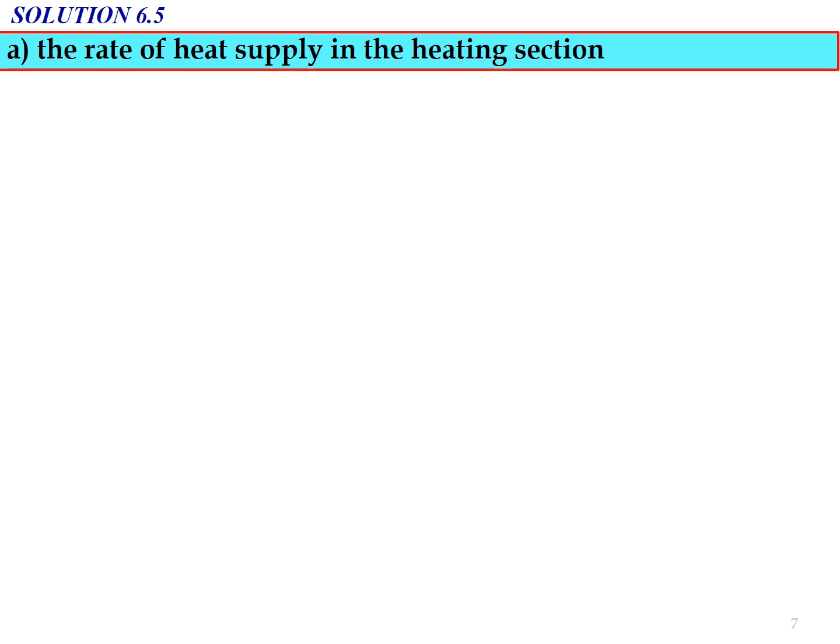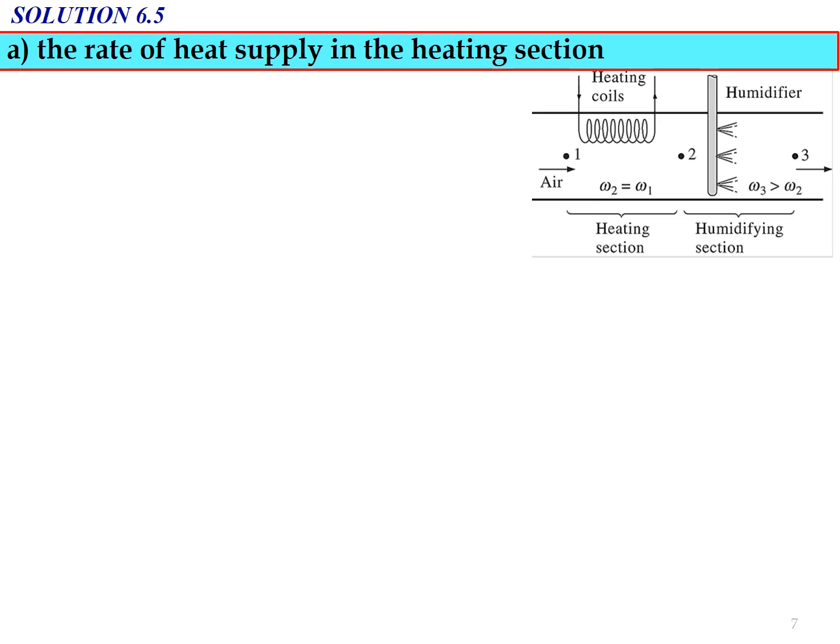Okay, the solution for example 6.5. First, we need to answer question A, the rate of heat supply in the heating section, where we need to determine the value of Q in dot. First draw this schematic diagram and identify the data given in the question, and we can put the data given onto the schematic diagram.